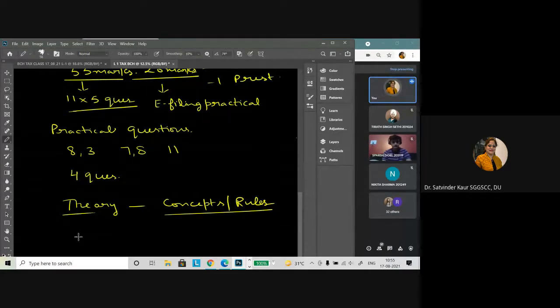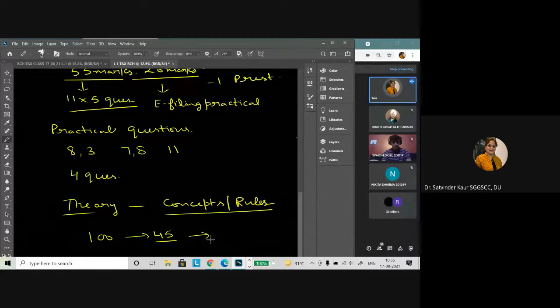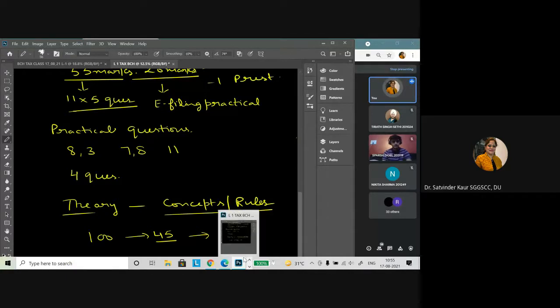And in the 20-mark e-filing practical, out of 100 marks, 45 marks can be scored very easily, and the remaining 55 marks also, if you attend the classes and practice the concepts regularly. Then you can score 100 out of 100 in this paper. It's a very good, interesting paper. The only thing required is a little more effort and regularity.